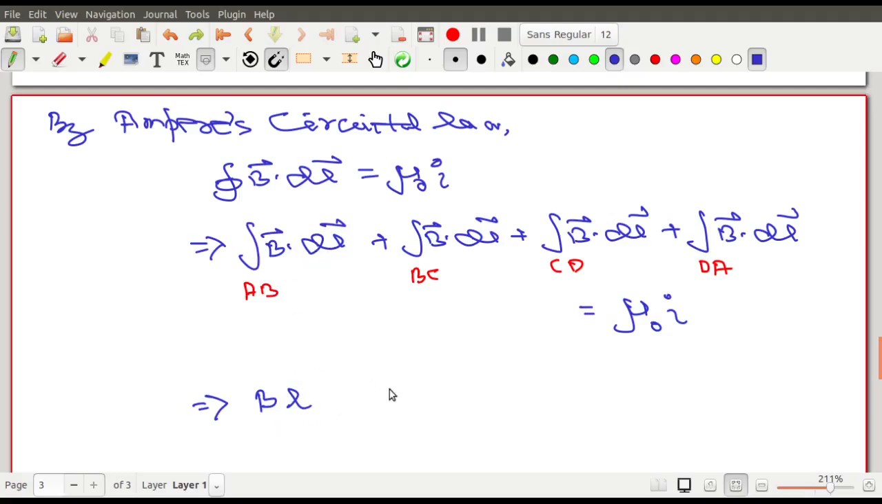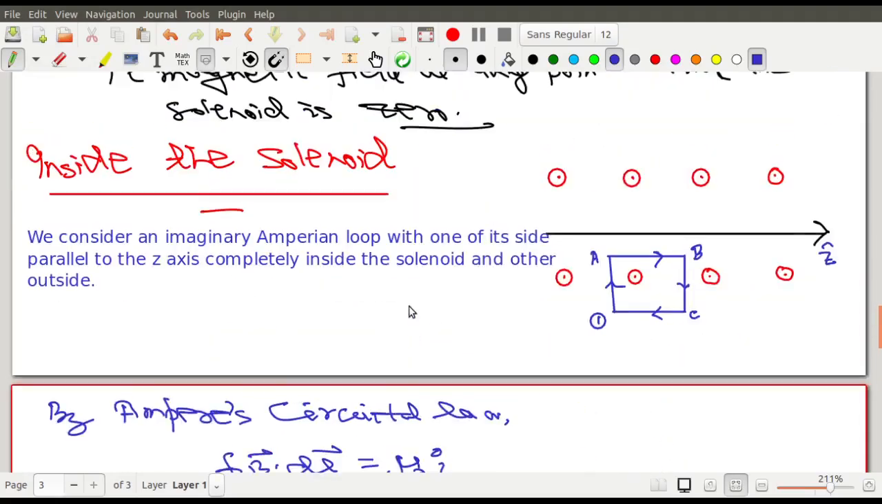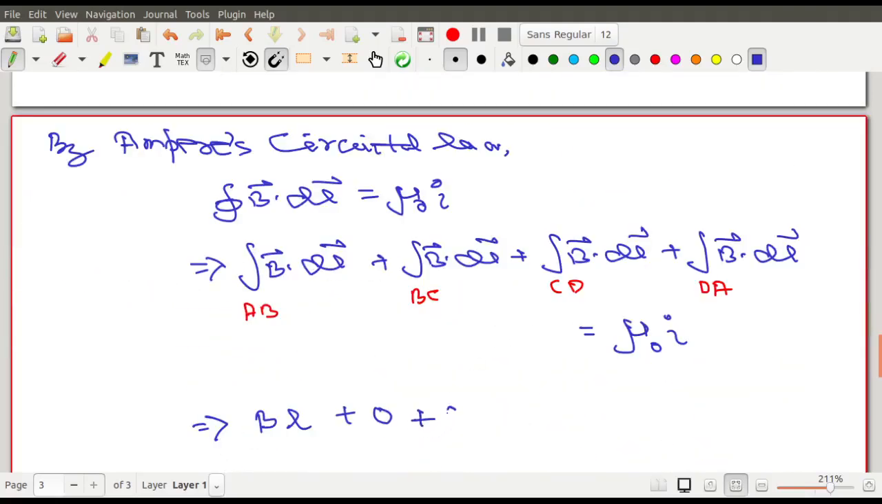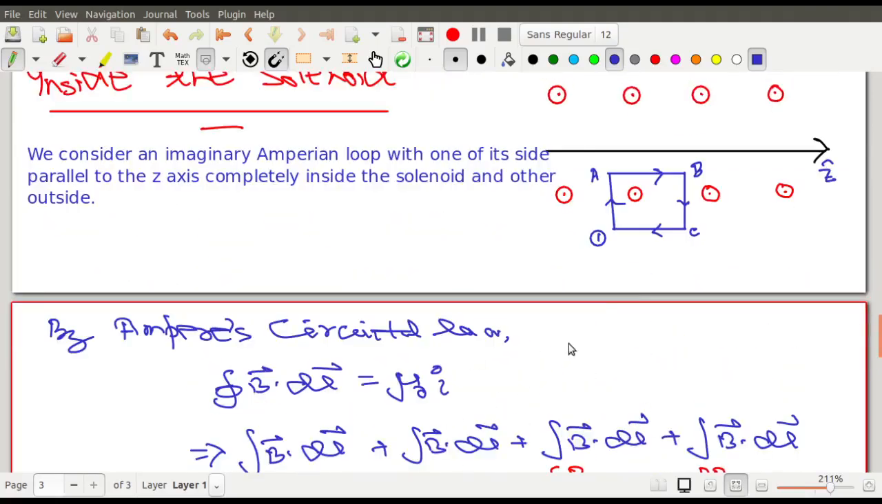Now BC will be 0 because of that 90 degree case, cos of 90 is 0, because the magnetic field is along the axis. Who is dl? dl is along BC, so that is at 90 degrees. Again it will be 0, because along CD it is 0.